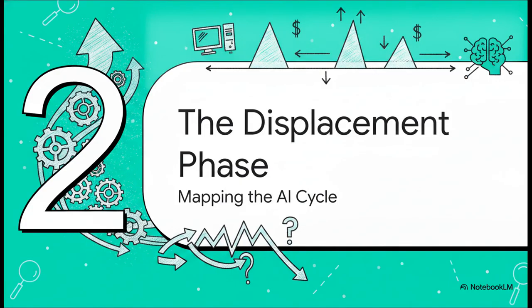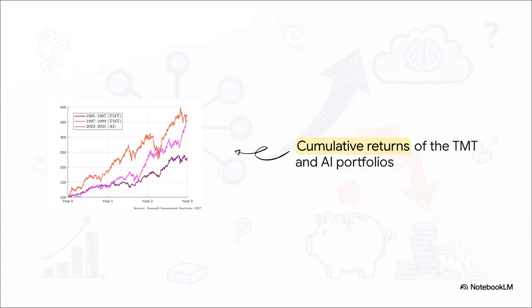Section 2, the displacement phase, mapping the AI cycle. Okay, let's dive into this. Notice how closely the current trajectory mirrors the past. We're tracking the cumulative returns of the late 90s tech, media, and telecom, or TMT portfolio, against our current S&P 500 AI portfolio. And the AI trajectory from 2023 to 2025 practically traces the exact takeoff and exuberance phases of the TMT sector from 1997 to 1999.